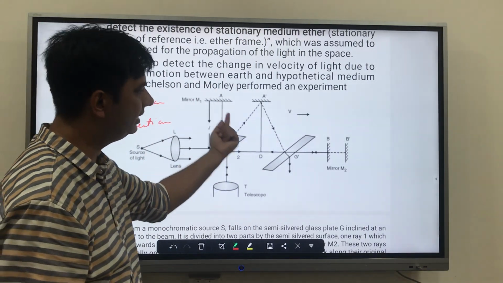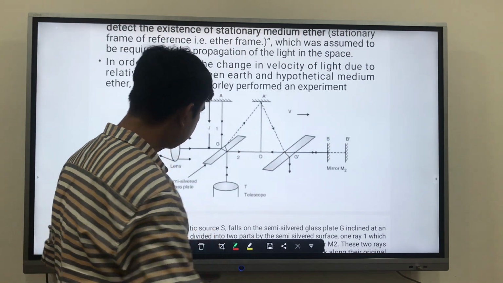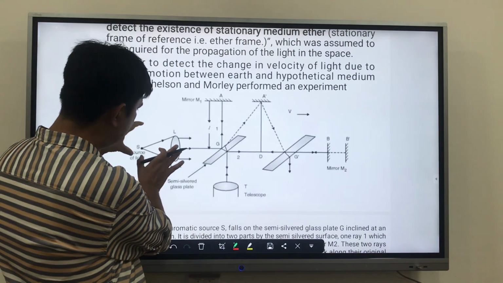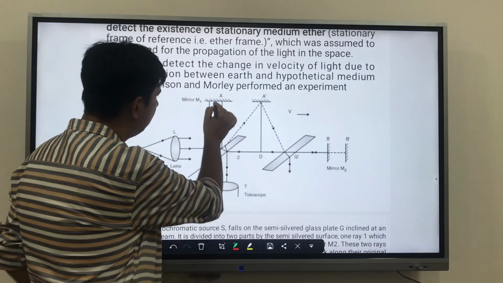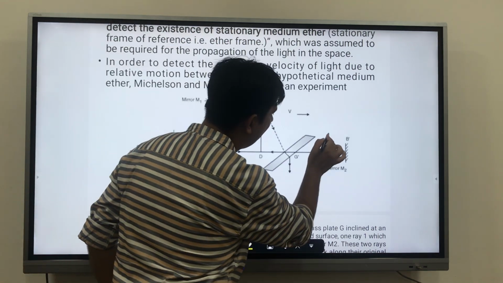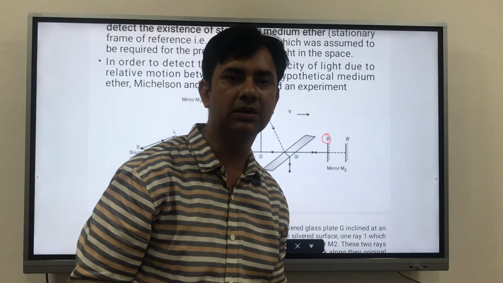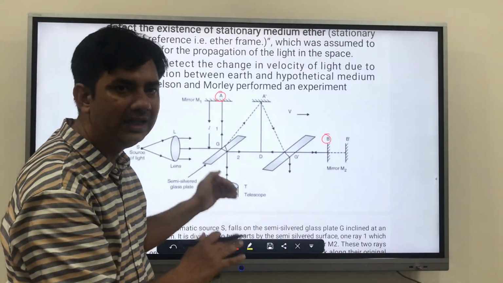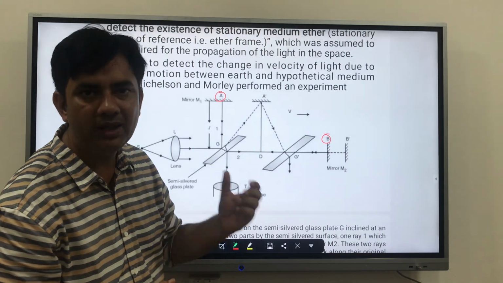So one mirror is here and one mirror is here. We are not talking about this area part. We are just focusing upon this source, this mirror and this B point. So currently we are focusing upon A and B mirror. We are not focusing on A dash and B dash mirror. So when a ray of light coming from a lens is focused on a semi-silvered glass plate, what will happen?